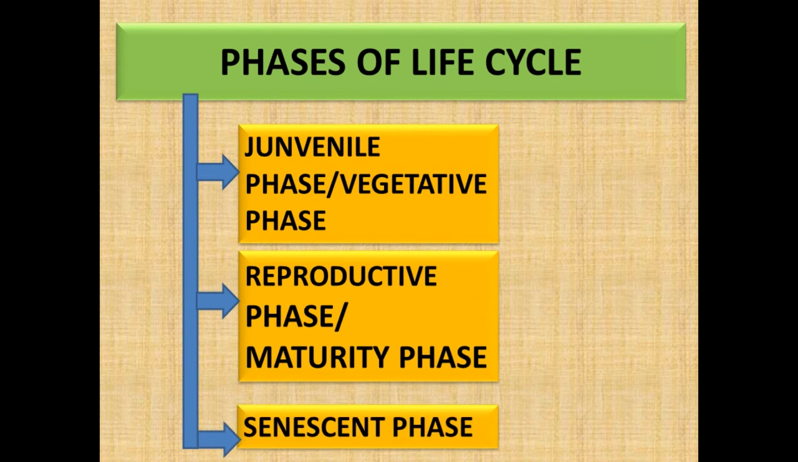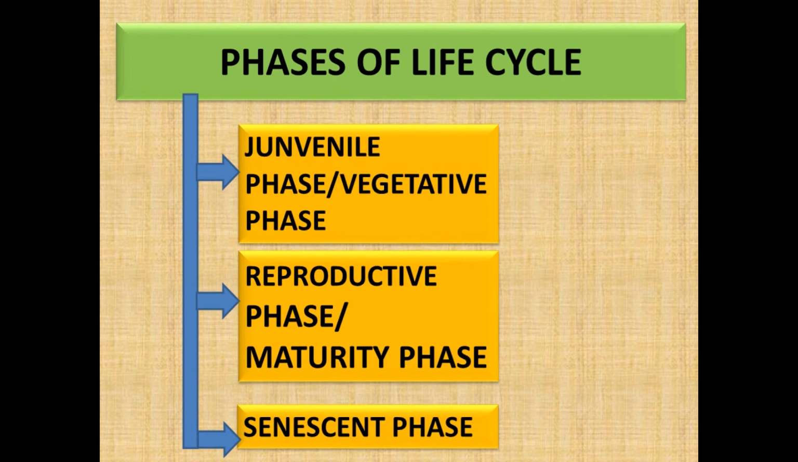One is the juvenile phase, otherwise known as the vegetative phase. The second one is the reproductive phase, otherwise known as the maturity phase. The third one is the senescent phase, or aging. Let us start with the juvenile phase or vegetative phase.